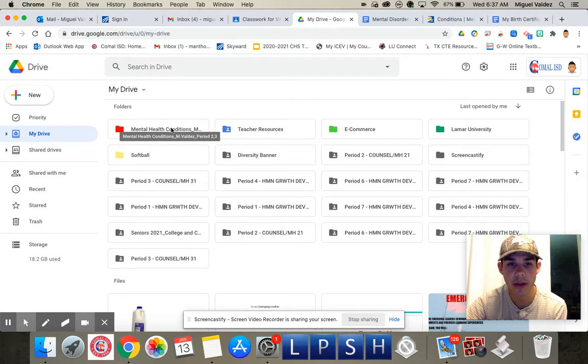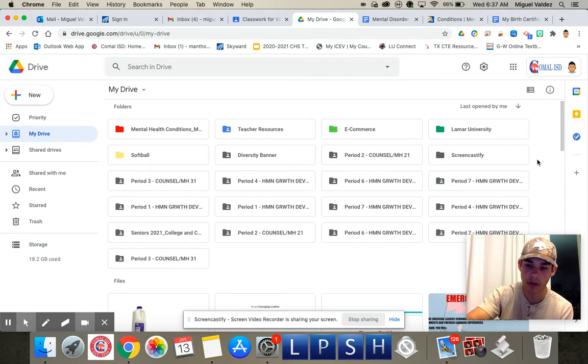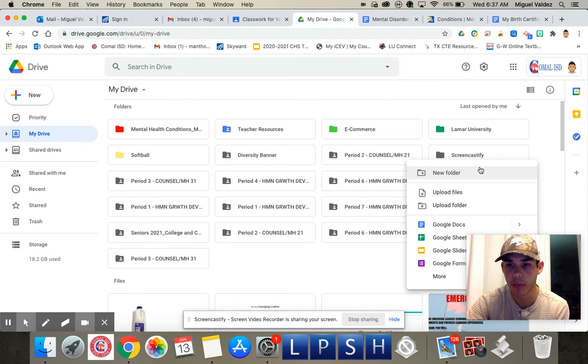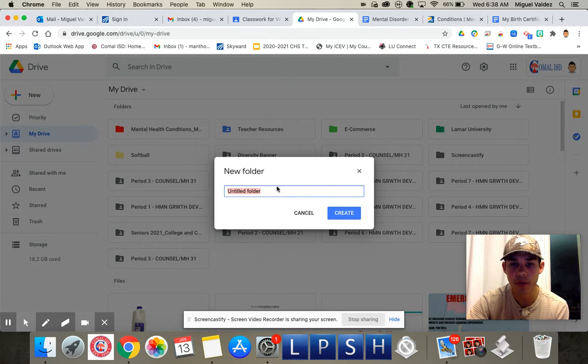So you're going to create a mental health conditions folder. And the way that you do that is if you're on your computer, you are going to right click, or if you have a Mac, you'll double click and you'll do new folder. Okay. And then when you do new folder, you can type it in. And so it would be mental health conditions.